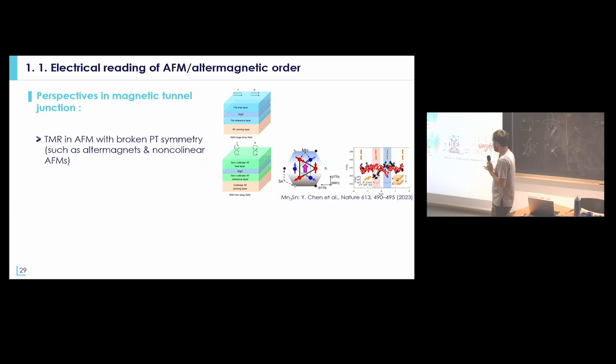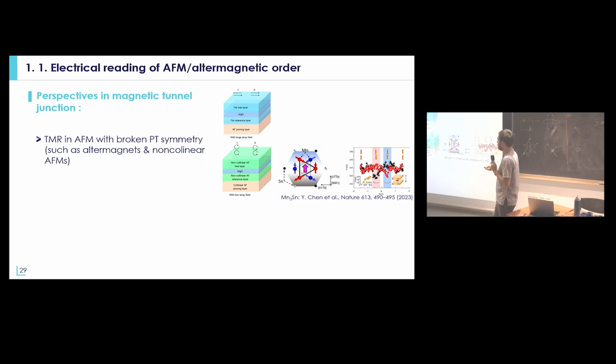This is something that is really doable with a non-collinear antiferromagnet. There have been a few observations with Mn3Sn and maybe Mn3Ge, if I remember well. The amplitude of the effect is a few percent. I think there is even a report of 30% maybe. So that's one way to do it.